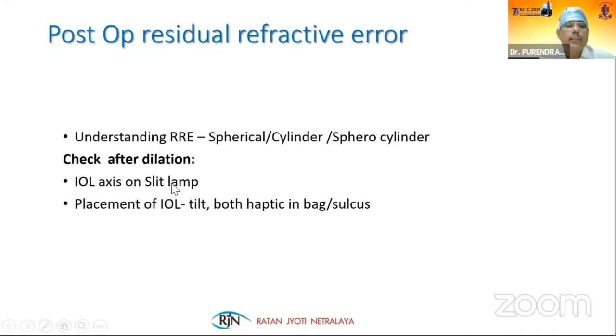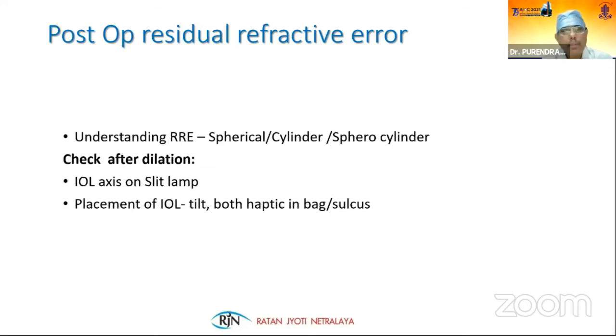So we should understand the cause of the residual refractive error: whether it is spherical, cylindrical or spherocylindrical. If it is spherical, then the IOL power calculation is incorrect. If it is purely cylindrical, then your calculation of cylindrical power is not correct.